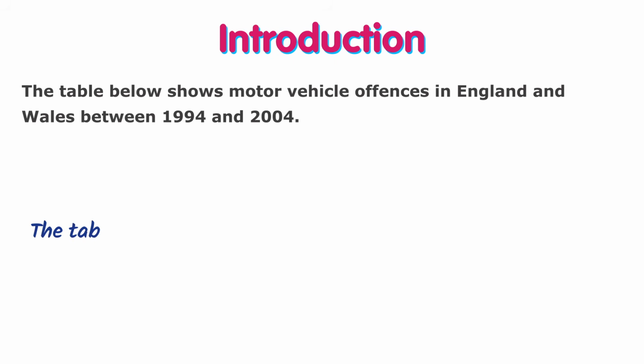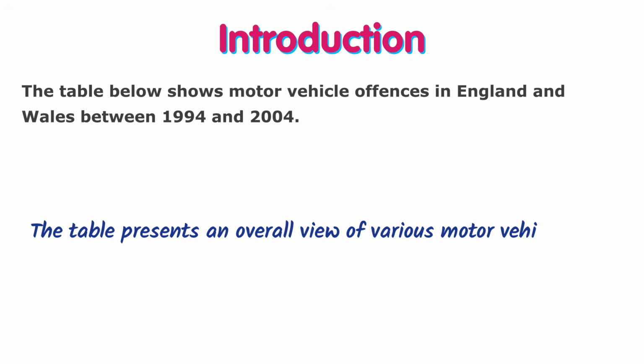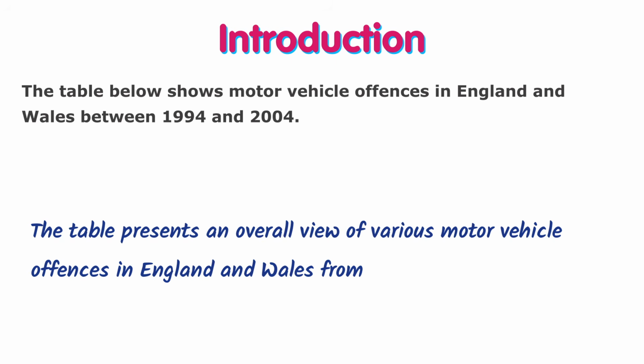The table presents an overall view of various motor vehicle offenses. I add the word various here. In England and Wales from, so instead of saying between 1994 and 2004, we can simply write from 1994 to 2004. That's it, nothing more.